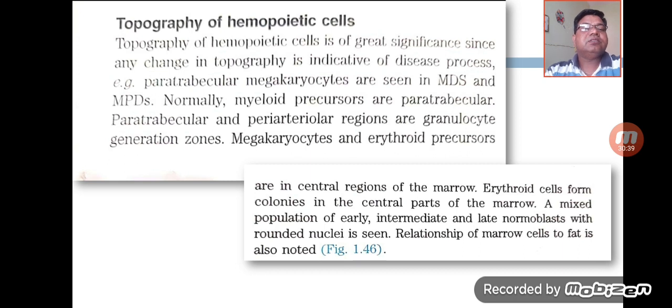The erythroid cells form colonies in the central part of the bone marrow. A mixed population of early, intermediate, and late blasts with rounded nuclei is seen, and the relationship of the marrow cells to the fat cells is noted. So this is how we can assess the topography of the cells on the biopsy fragments.